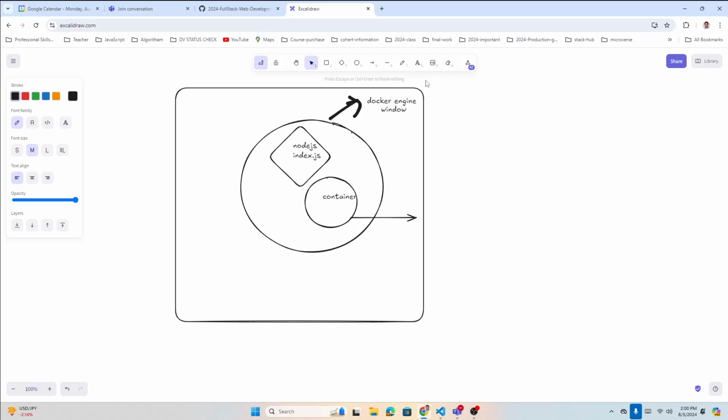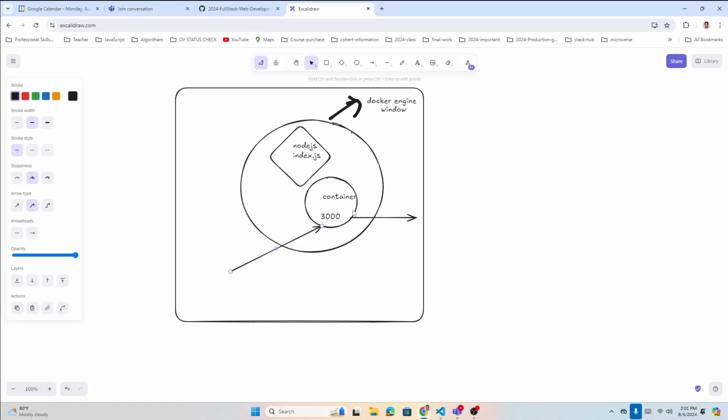So just imagine this container has one small website, and you need to access it at a port. The container also has its own port, let's say port 3000. Now from the Windows computer, you want to access this one. So if I have a browser in Windows, I type localhost 3000 in the browser. I want to connect to this container because my whole website is inside it. So localhost 3000 will redirect me here. We have to write a command for that also.